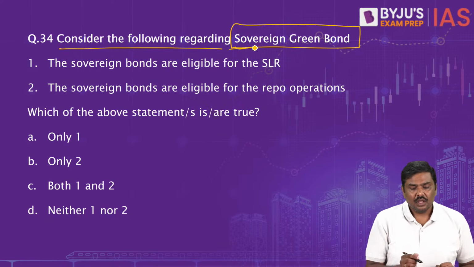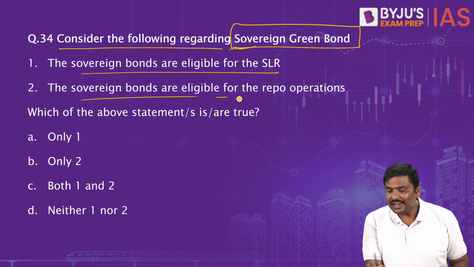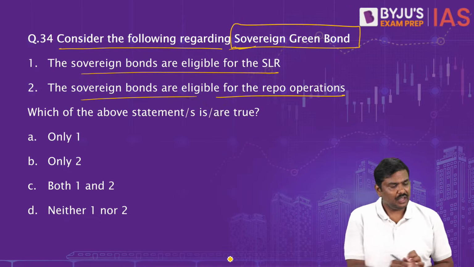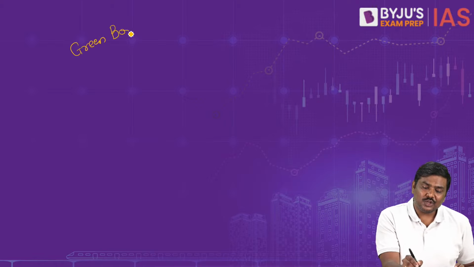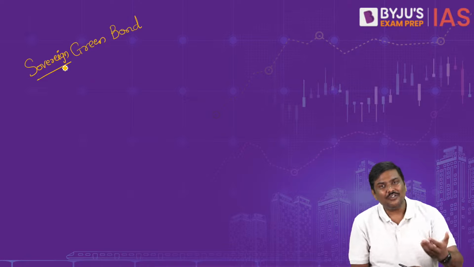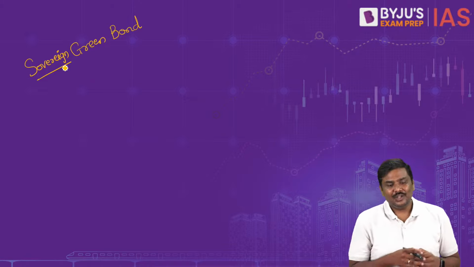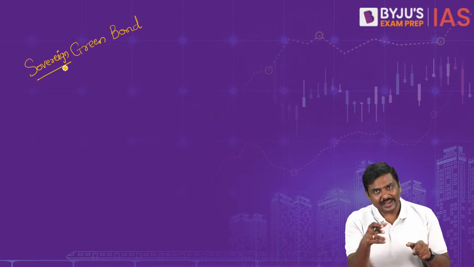Let me start. Sovereign bonds are eligible for SLR. Sovereign bonds are eligible for repo operation. In fact, both the statements are correct. The Government of India has announced that the government will be issuing green bonds. And when the government is issuing green bonds, this is referred to as sovereign. Whenever you come across the term sovereign, sovereign means government. So a government issuing a green bond is called a sovereign green bond.